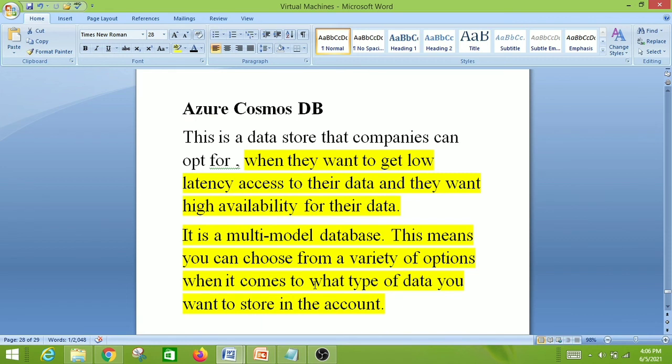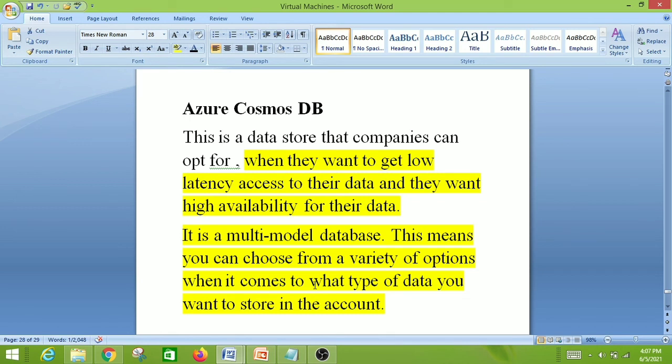The next one is Azure Cosmos DB. This is the data store that companies can opt for when they want low latency access to their data and they want high availability for their data. For high availability and low latency, we can use Azure Cosmos DB. This is one important point, and it is a multi-model database. This is very, very important. You will definitely get one question from this.